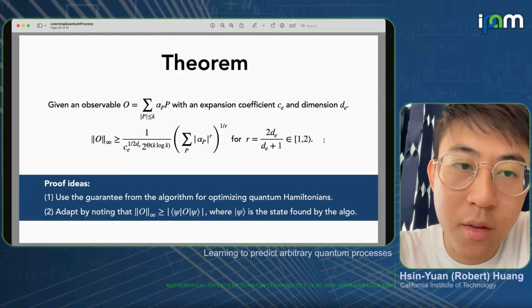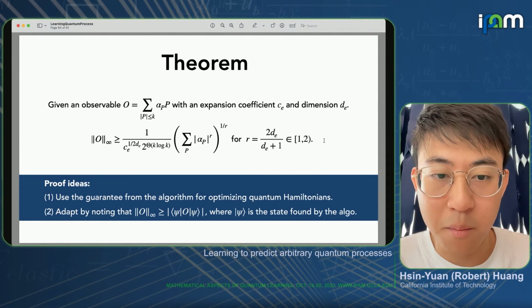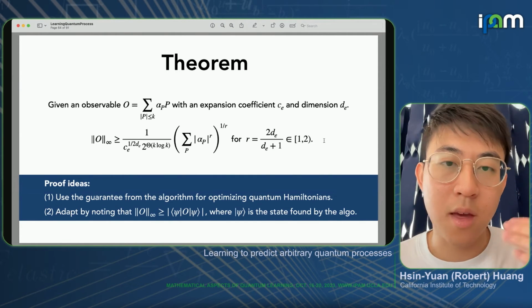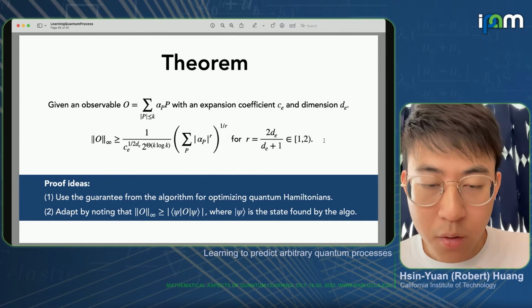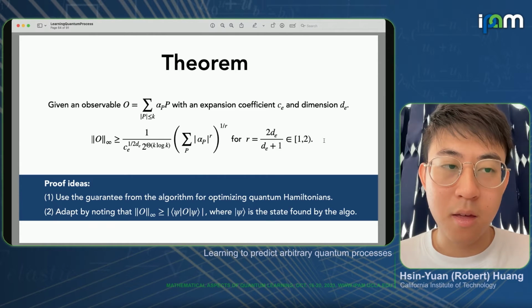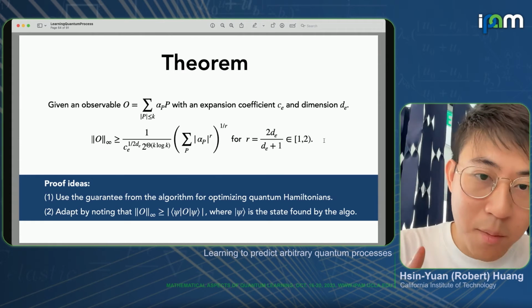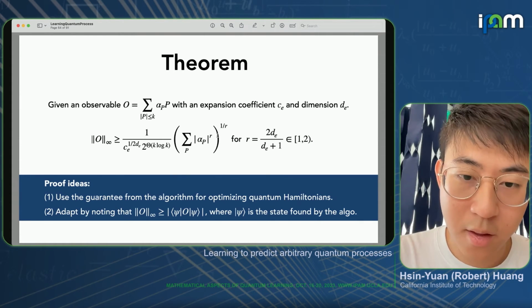And in order to show this theorem, we essentially take the guarantee from the algorithm for optimizing quantum Hamiltonians, which essentially says that there's an algorithm that allows one to produce a product state such that the energy of the product state is better than the random state plus these Pauli coefficient terms.